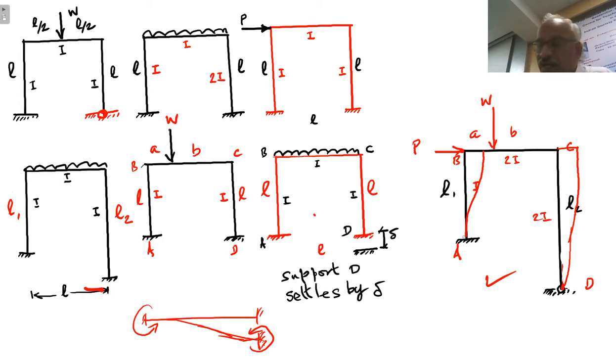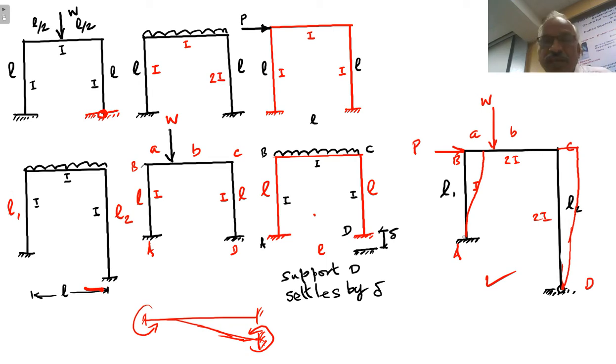So when the columns AB and CD move to the right through an amount equal to delta, moments will get developed at supports A, B, C. Of course, D is simply supported here, right. But in the case of beams, the settlement was given, so we have been able to find out the fixed end moments. If delta is known, we can include it in the calculation of fixed end moments.